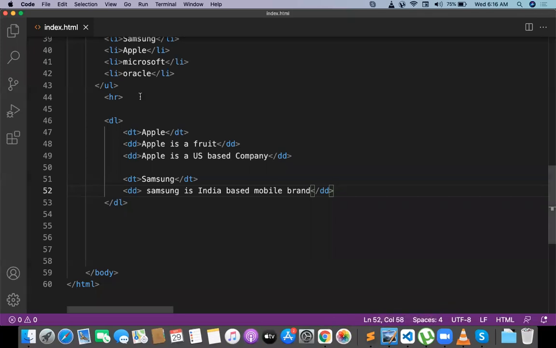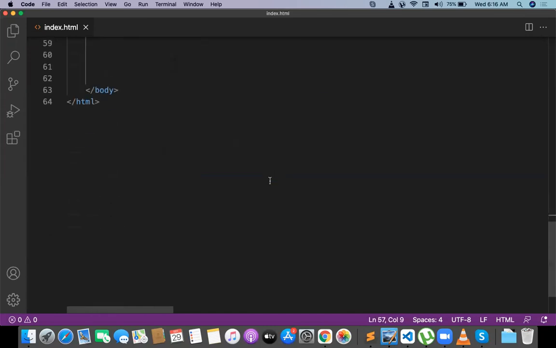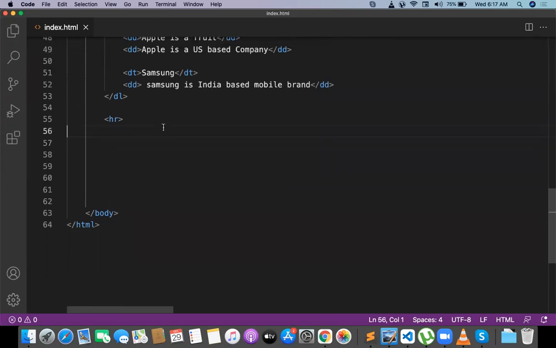Very simple ones. Next, we can go for different kinds of text decoration tags. Let me go with them one by one. First one is U for underline. U for underline. And I'm taking a break.